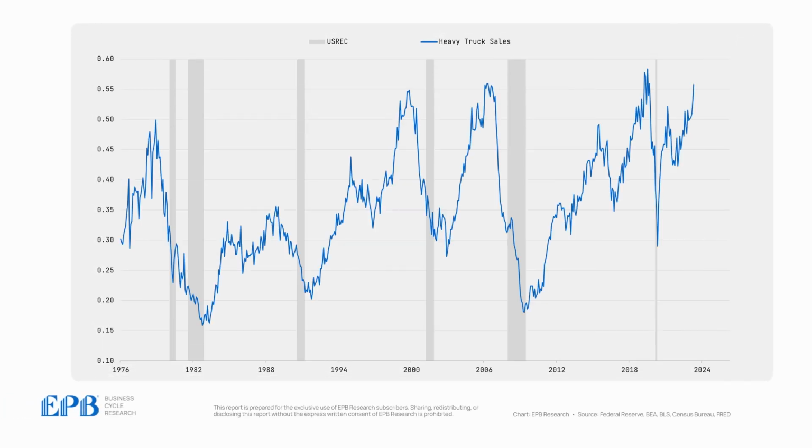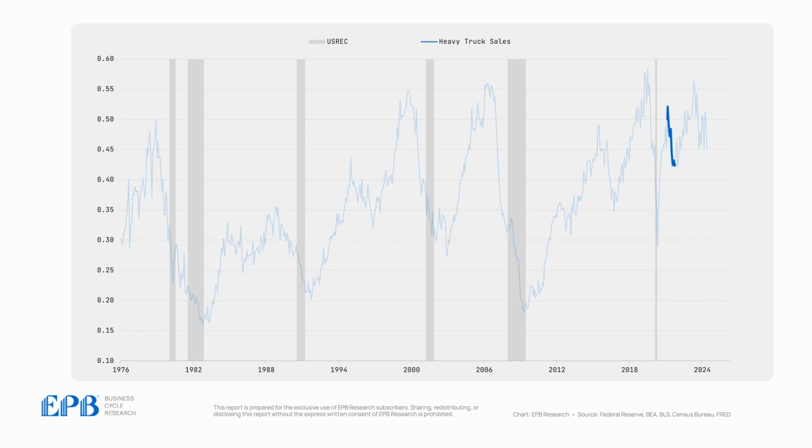We can see this trend even more clearly with heavy truck sales, a component of total auto sales. Normally, heavy truck sales are one of the most cyclical elements in the entire economy. Due to supply chains, heavy truck sales fell sharply in 2020, 2021, and early 2022 as the economy was booming because people simply could not get trucks. Then, as the Fed tightened monetary policy, heavy truck sales exploded higher, and this is what caused large parts of the economy to appear insensitive to interest rates. Now heavy truck sales are rolling over again, more in line with post-tightening cycle environments.